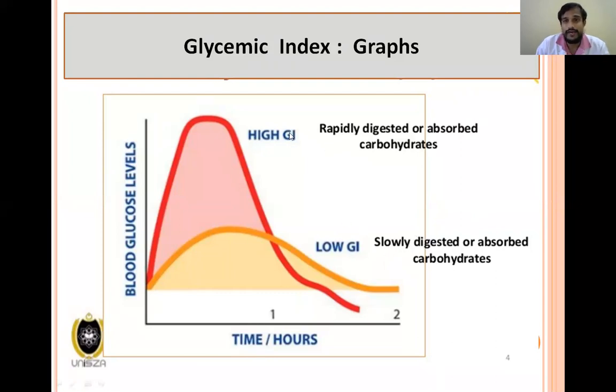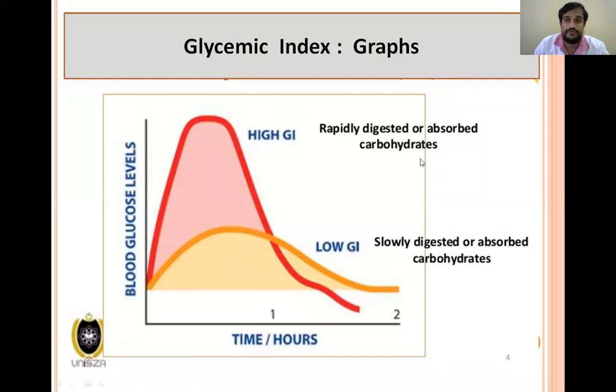And why do some foods have high glycemic index and some foods have low glycemic index? There is no change in the digestion and absorption factor, because the person will have the same digestion and absorption capacity. Then why is there a change in glycemic index values in different food items? The change is due to the factors which are present in the food itself. Due to certain factors in the food items, the glycemic index is changing.